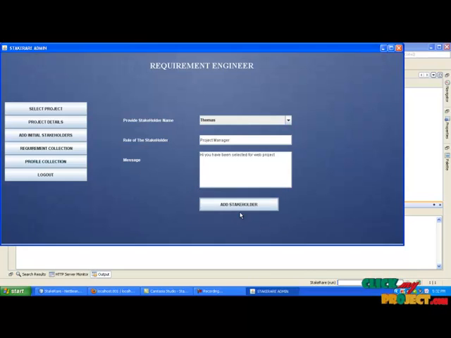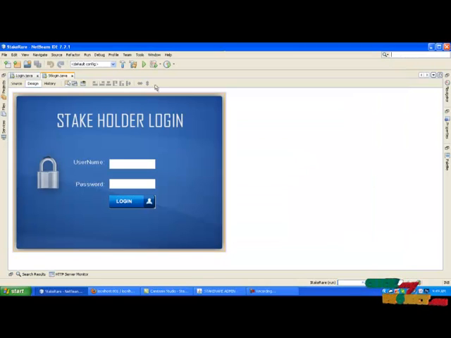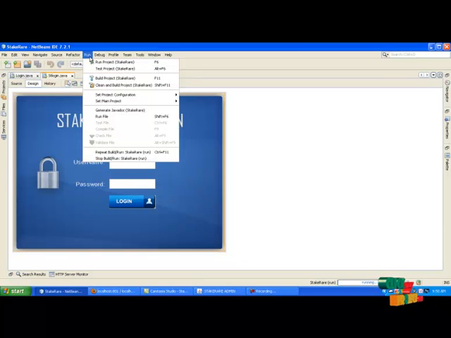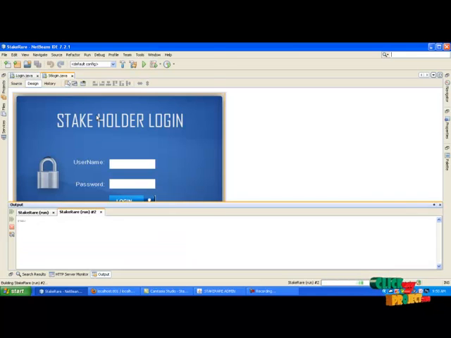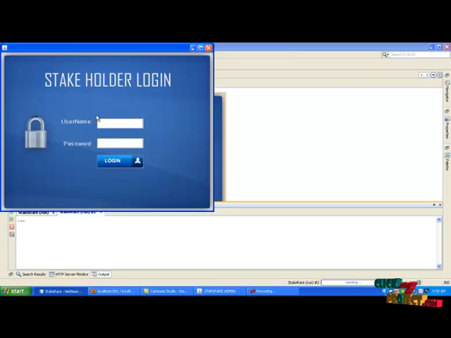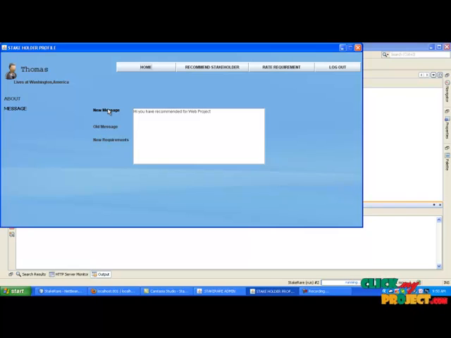After adding initial stakeholders, run stlogin.java. This is the Stakeholder Login page. Give username and password. Click the login button. Here you will have a message like this. Click new message and it will display the message posted by the recommend engineer.